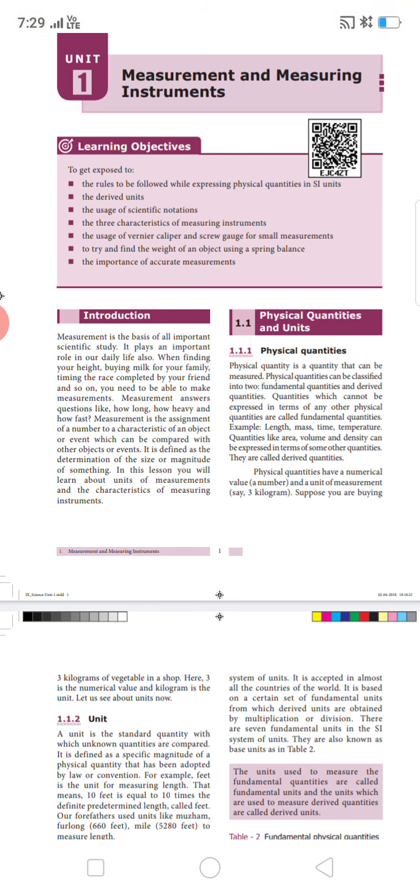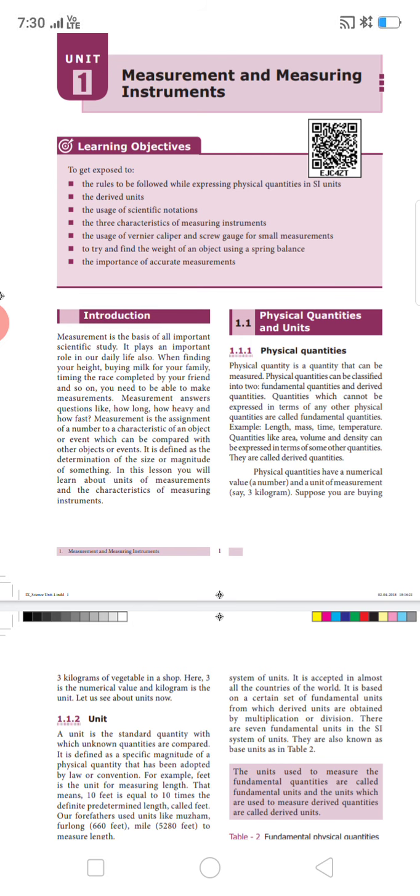Quantities which cannot be expressed by other physical quantities are called fundamental quantities. For example, we have length, mass, time, temperature. The quantities which can be expressed by other fundamental quantities are called derived quantities. We have examples like area, volume, and density.